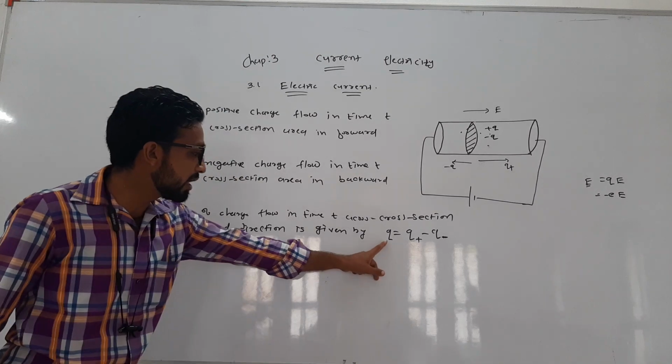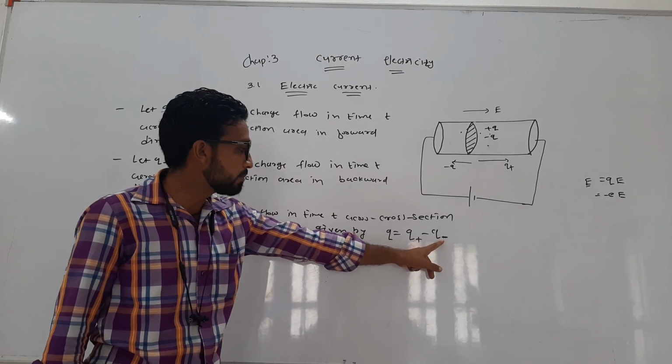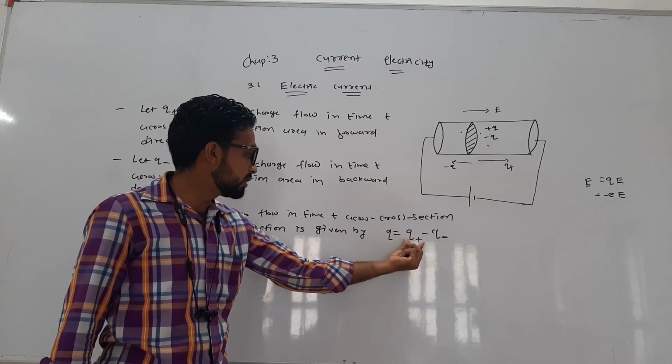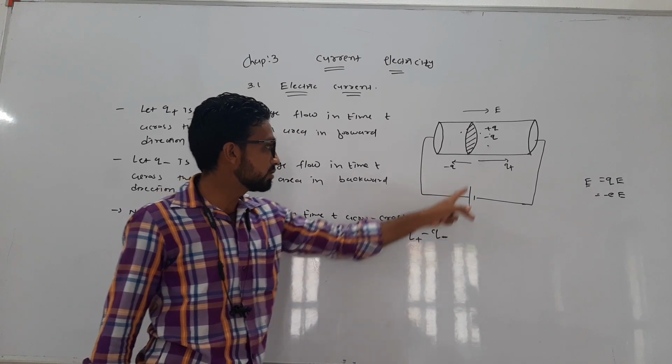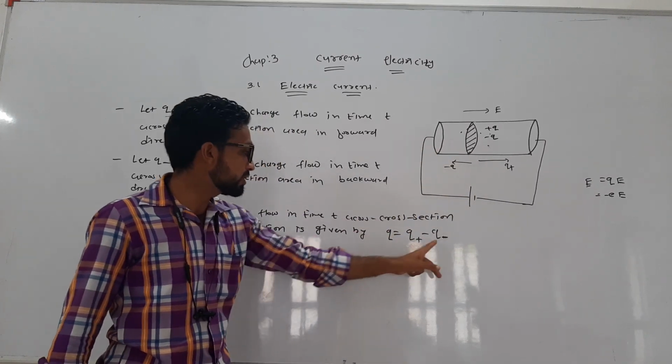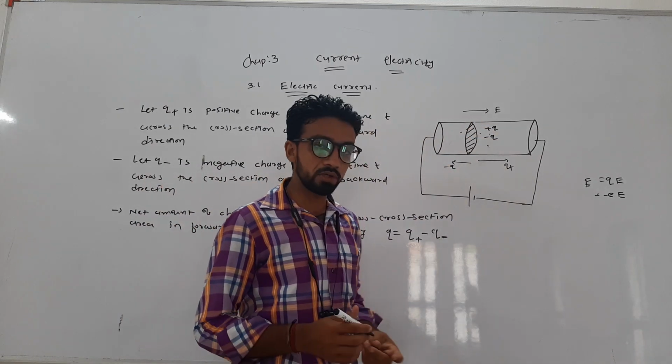What is the meaning of net charge? That is forward minus backward: positive charge flow in forward direction minus negative charge flow in backward direction. So this difference gives you the net amount of charge that flows in forward direction.